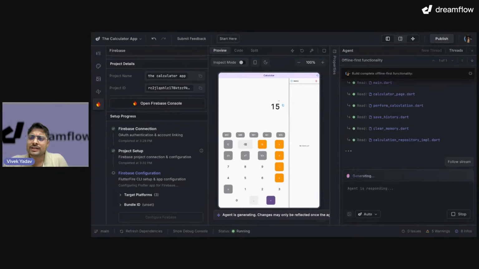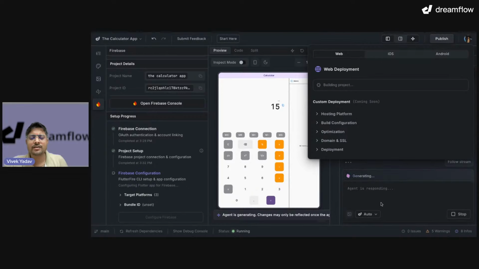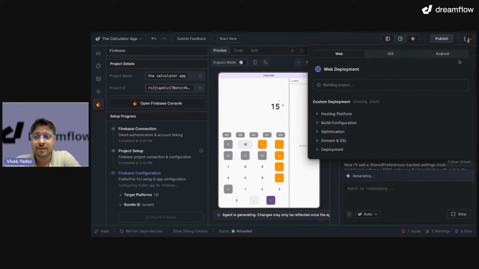Let's do one thing. Meanwhile, while it is happening, let's also publish our application. I will click on just one-click deploy, and it will be deployed. We have a few more things coming up for custom deployment, so stay tuned, and all this custom deployment will be available for you.